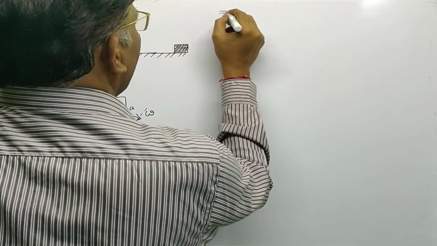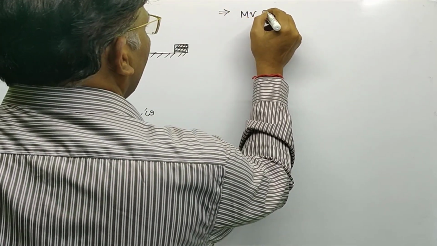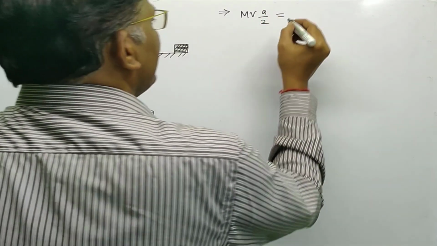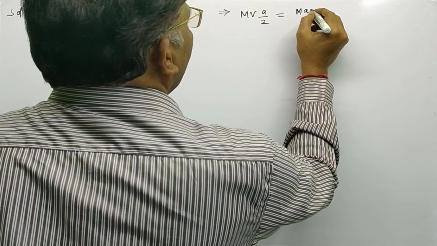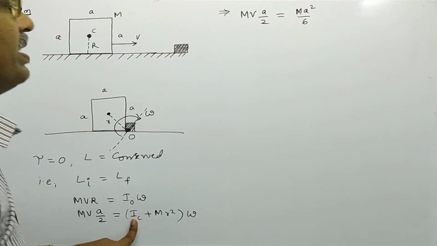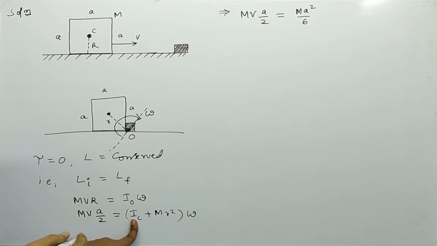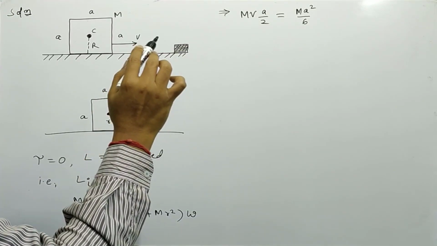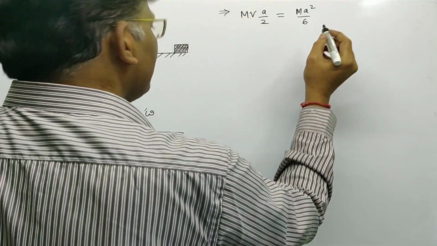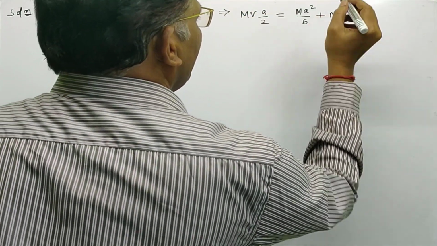That implies mv A by 2 is equal to I_CM, which is m a square by 6, the moment of inertia of a cube of side A about an axis passing through its center of mass, plus m into r square.